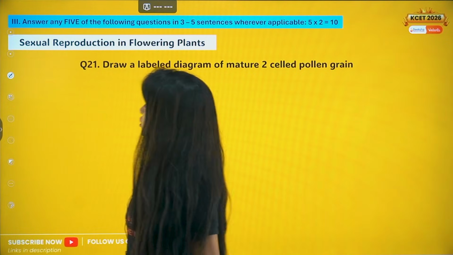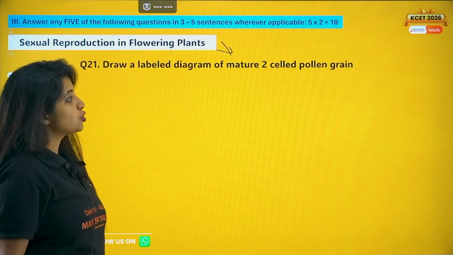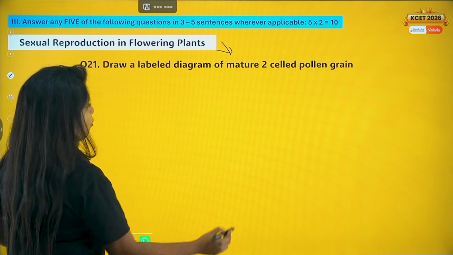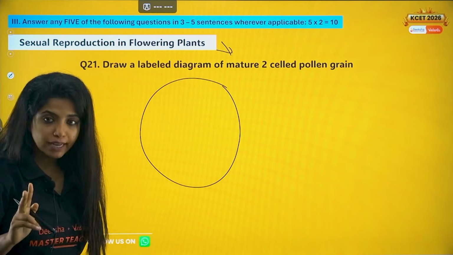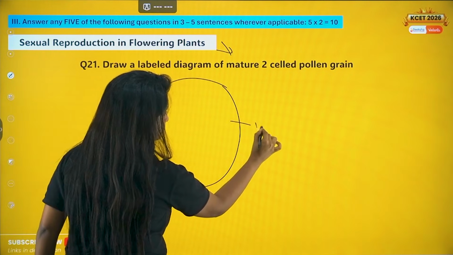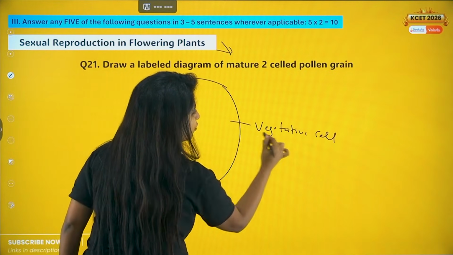So sexual reproduction in flowering plants is where you got this question from. Draw a labelled diagram of a mature 2-celled pollen grain. Now that is easy, right? So how do you draw it? Over here, my dear children, always remember in the pollen grain, you have 2 cells. One is the bigger cell, which is known as the vegetative cell. V for very big cell.